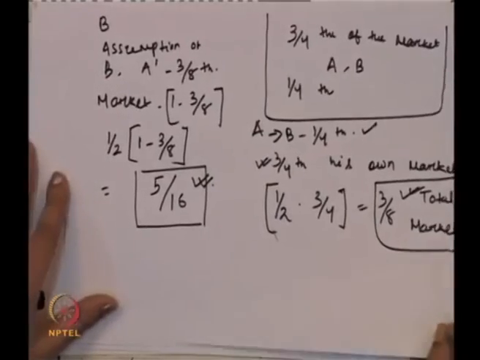Now, this action reaction pattern continues. Firm A always assumes that B is going to produce half, and firm B always assumes that A is going to produce half.